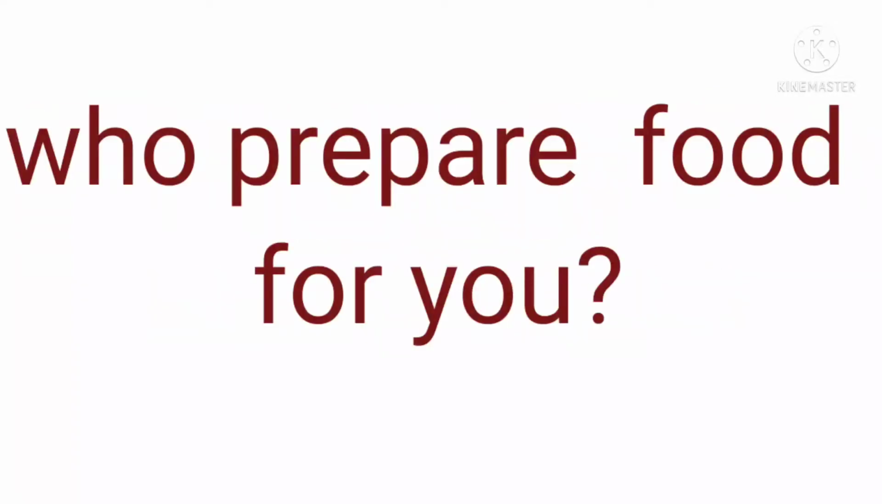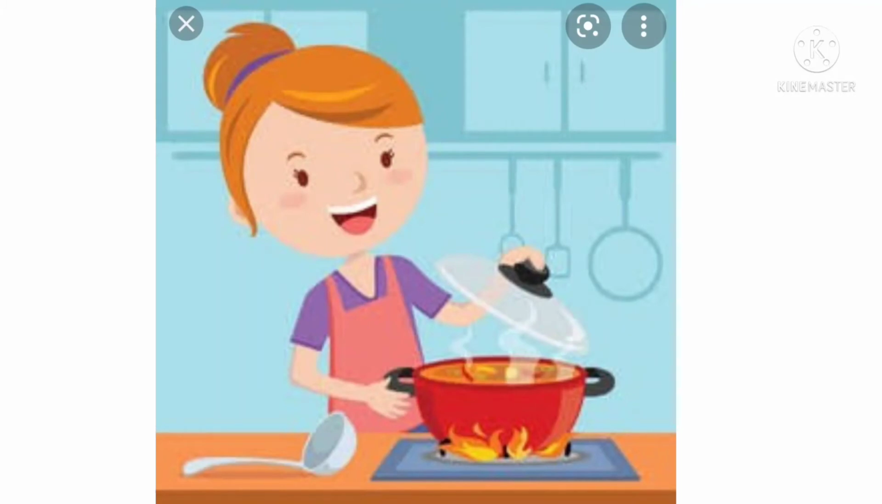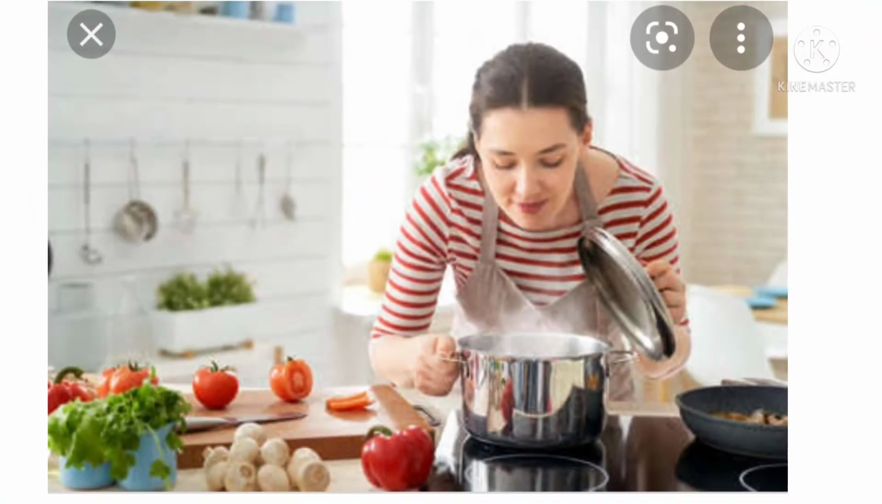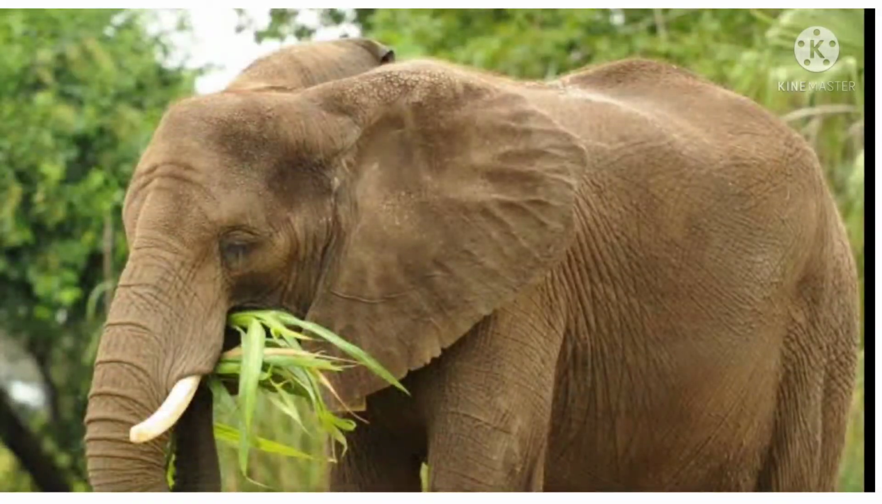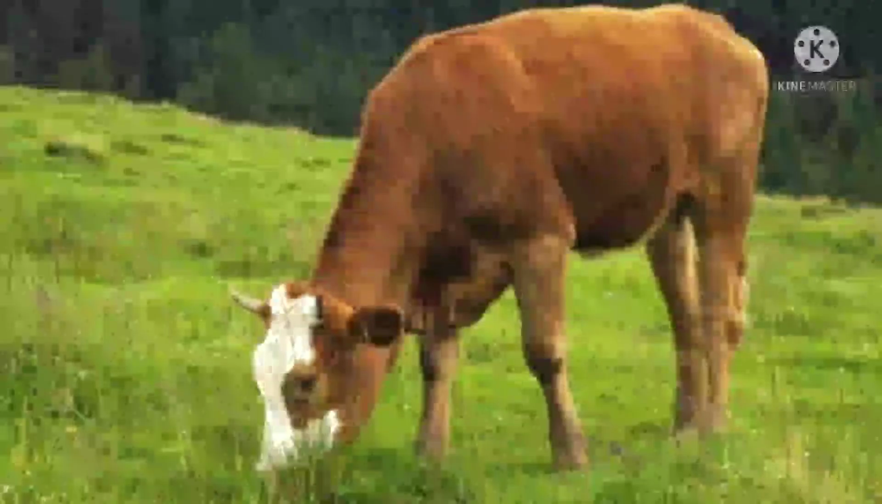Next, we are going to another concept, autotrophic nutrition in plants. Here, see children, who prepares food for you? Yes, mother prepares food for you in your house. In the same way, how do animals get their food? Yes, animals are unable to make their own food, so they depend on others for food.